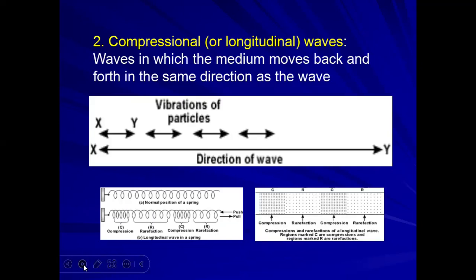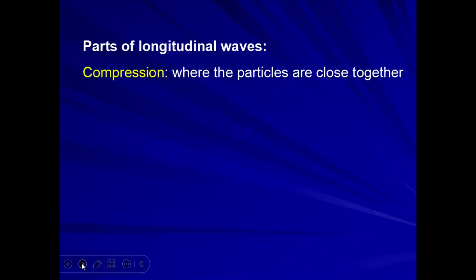So this type of wave is called longitudinal or compressional wave. The compressional wave can also be seen like this. Compression, rarefaction, compression, rarefaction. Regions marked C are compression and regions marked R are rarefaction. So parts of a longitudinal wave: what is compression?